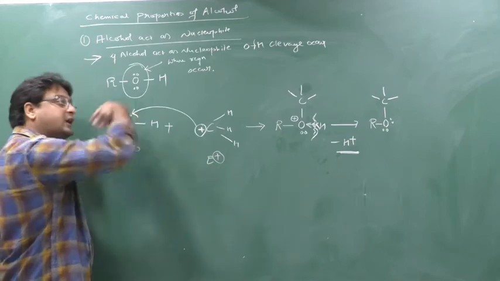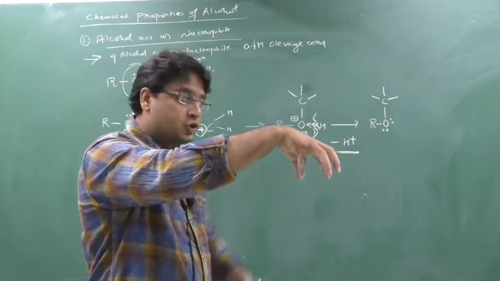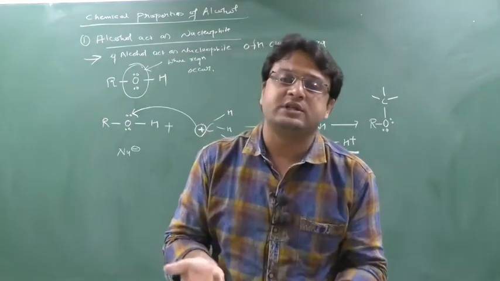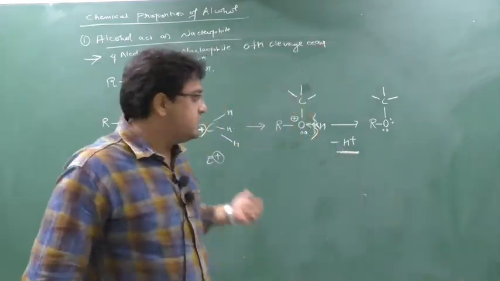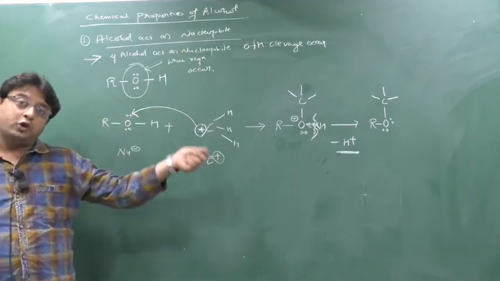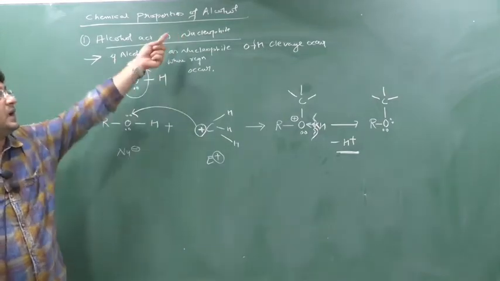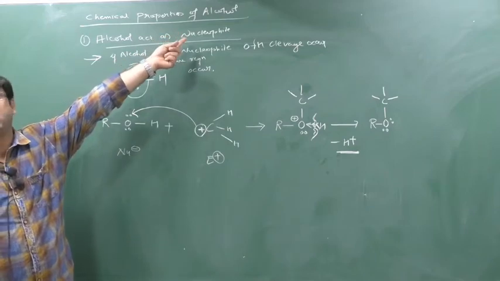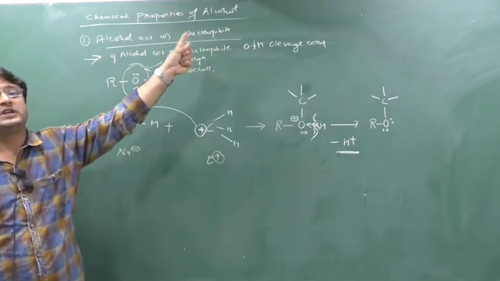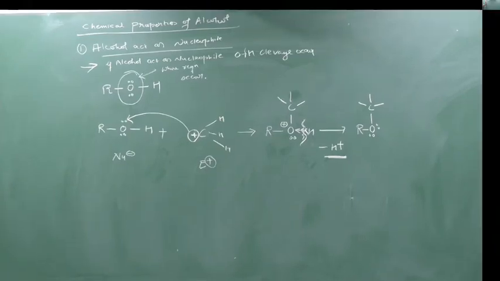When a nucleophile attacks the electrophile, that is the SN reaction, because the electrophile has to release the old nucleophile. So there is a substitution of nucleophile, that's why we say substitution nucleophilic reactions. So this is not an SN reaction, because your electrophile is attacking the nucleophile. If the nucleophile had attacked the electrophile, we would call it an SN reaction. That's why, whenever alcohol acts as a nucleophile, we do not call the reaction an SN reaction. Whenever alcohol acts as an electrophile, at that time we say SN reactions. Clear? Take a screenshot.